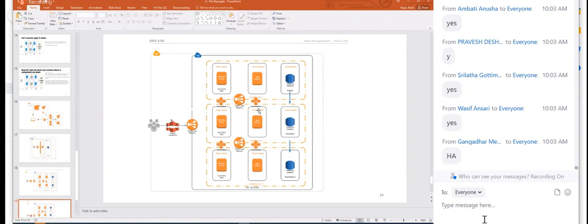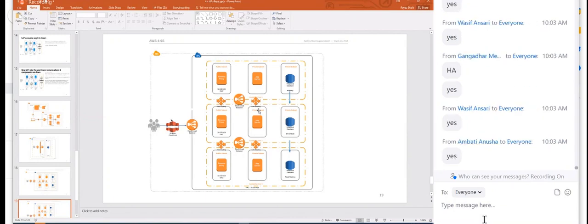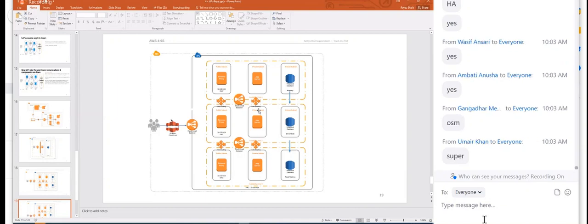Got it, guys? You know one important thing? Without entering into AWS itself, you are judging AWS architectural diagrams. That is the power of basics. You have not gone into AWS yet, but you are judging the architecture, whether it is highly available or not, and you are able to understand the architectures. That is too good.